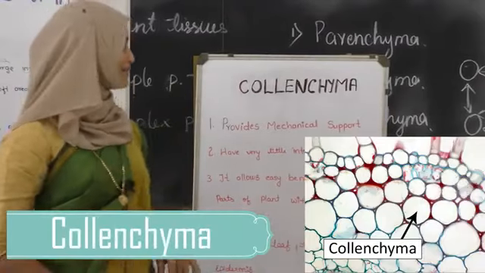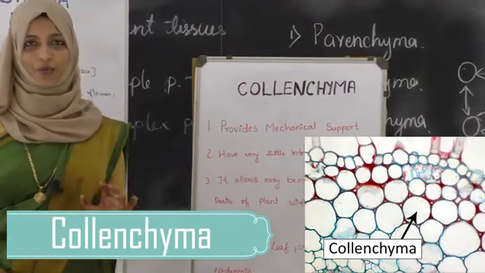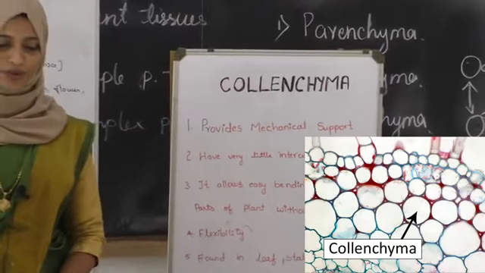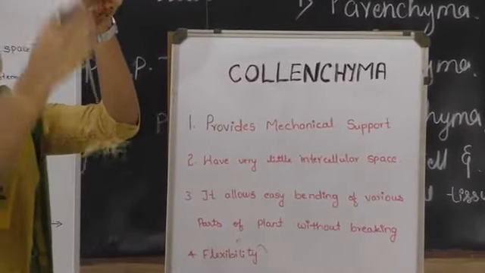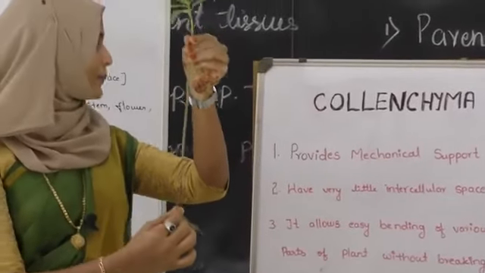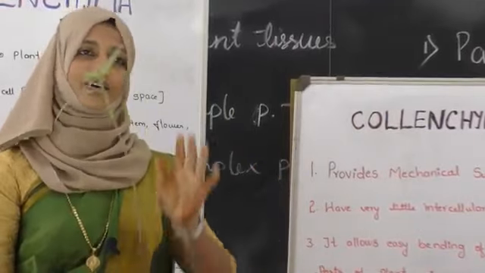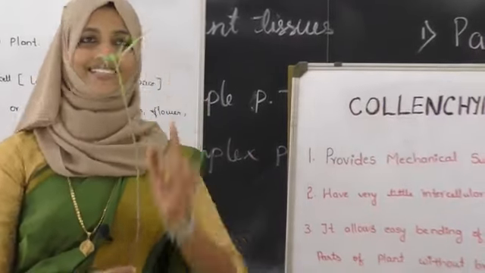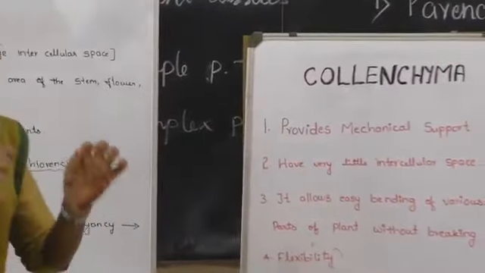Collenchyma means, first point itself, it provides mechanical support. What is that mechanical support? It is giving the mechanical support for the straight standing of the plant. That is a collenchyma. We can see this in almost all plants, because all plants stand straight, right? So that we can see. It has very little